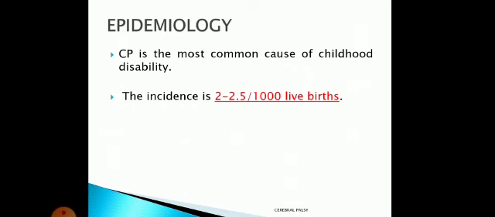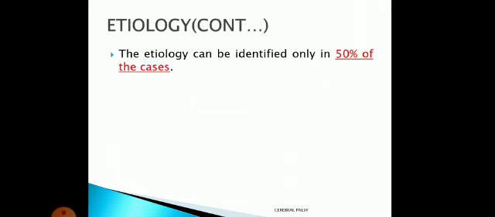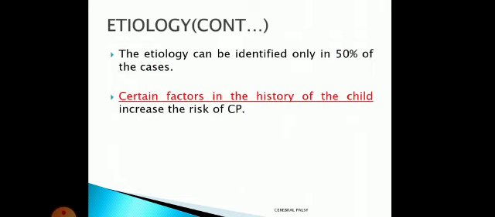Now, CP is the most common cause of childhood disability. There are other disorders also, like GBS and myopathy, but out of all of these, CP is the most common cause of childhood disability. The incidence is 2 to 2.5 per 1000 live births. Now, etiology, that is the cause. Etiology means the study of cause. Etiology can be identified in half of the cases, that is 50%. In the remaining cases we are not able to identify the etiology, so they are idiopathic.